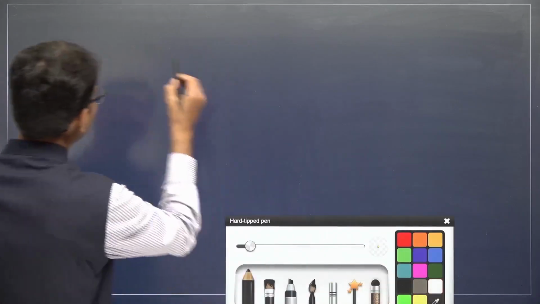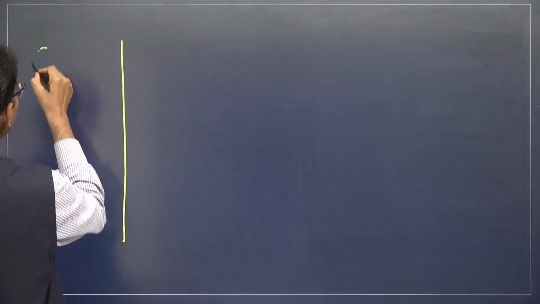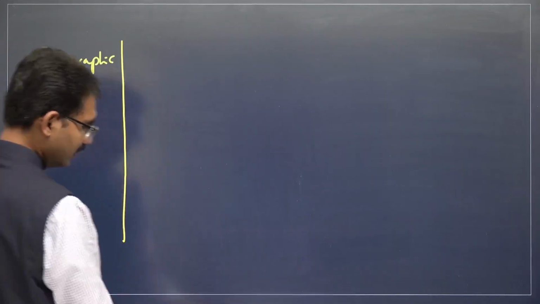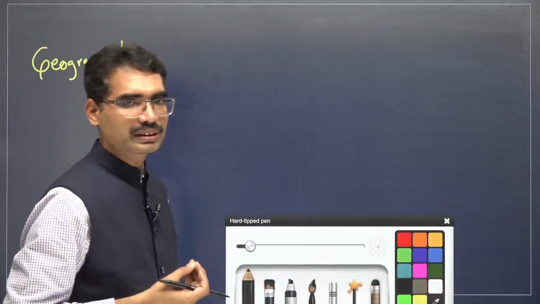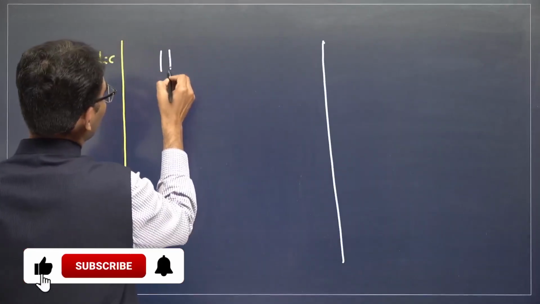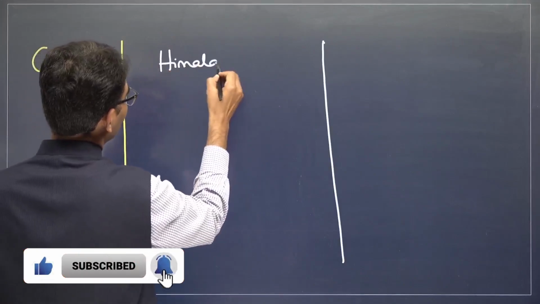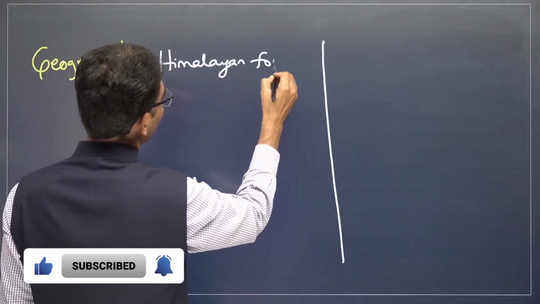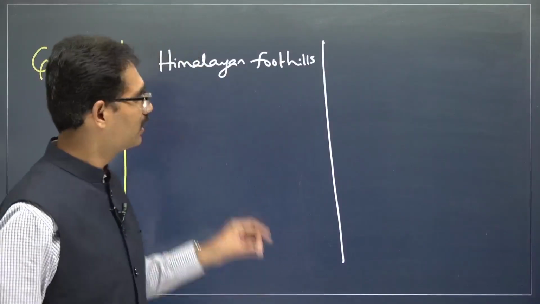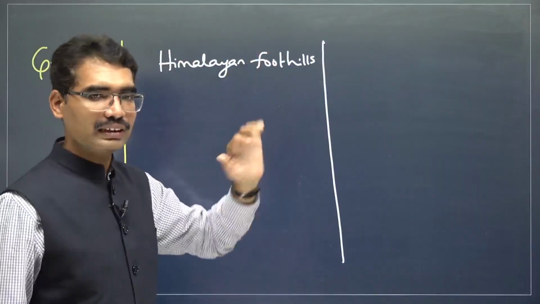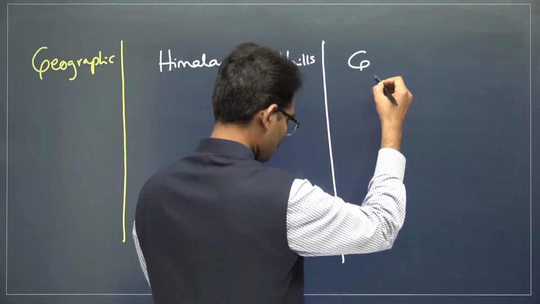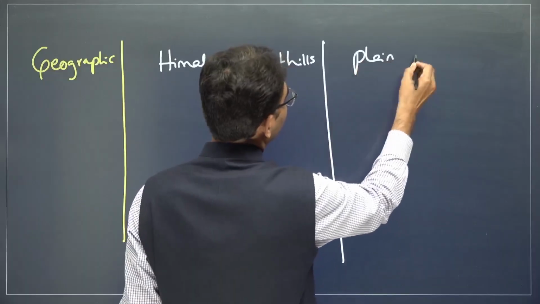When it comes to the geographic location, Ganasanghas, where are they? Wherever tribal population is there. Generally, tribal population reside in Himalayan foothills. So, by the Mahajanapada time period, in the Himalayan foothills, they tried to survive. And when it comes to the plain area,